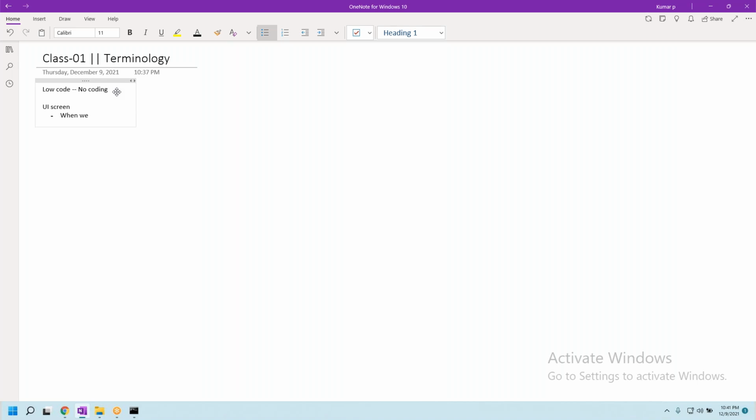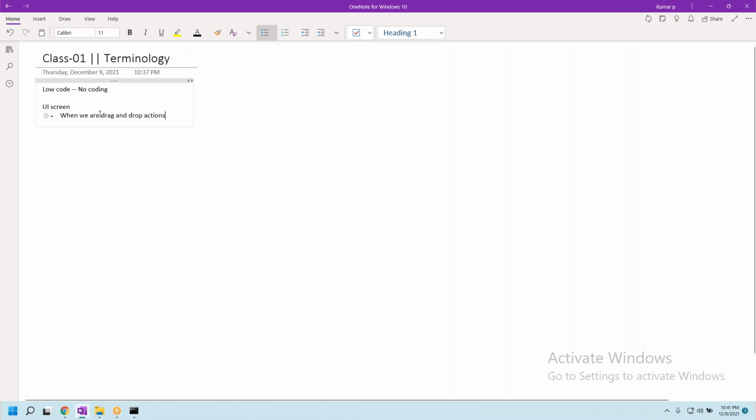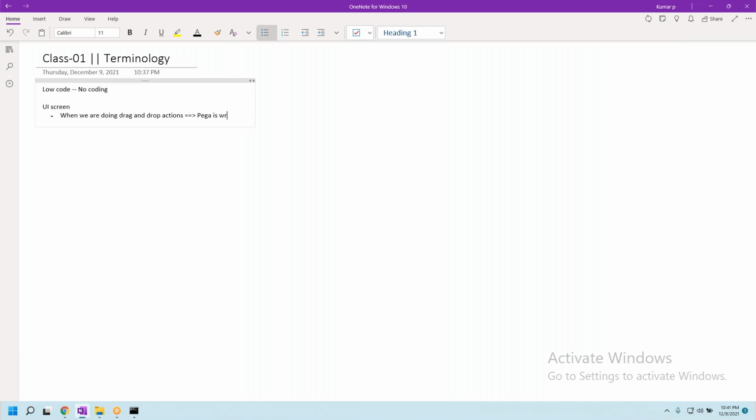So when we are doing those drag and drop actions, Pega in the backend is writing the code.